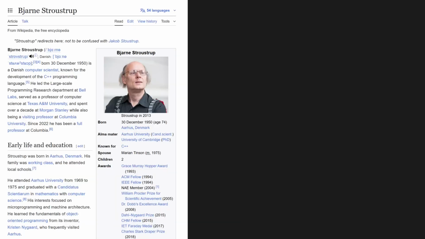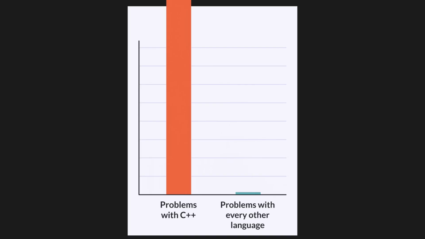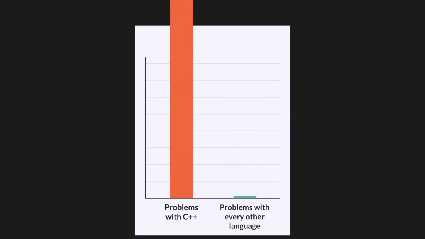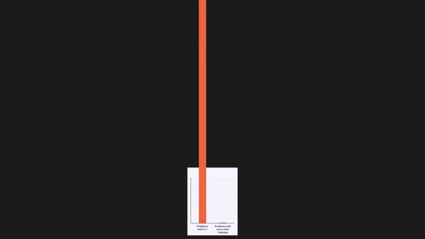But just because it's a horrible language doesn't mean that you shouldn't use it. Bjarne Stroustrup, the creator of C++, famously said, "There are only two kinds of languages, the ones people complain about and the ones nobody uses." On one hand, this is a completely tone-deaf thing to say, because C++ has more problems with it than all the other popular programming languages combined. And the grievances surrounding the language aren't just little nitpicks about syntax, they're about deep, fundamental core design failures. The only appropriate response to this is cope.